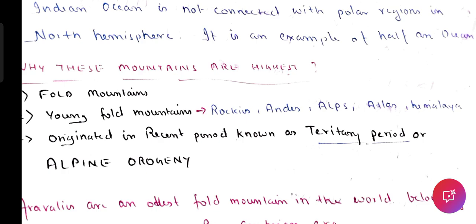Now you should ask me why they are highest. They are highest because of two reasons. The first reason is they are fold mountains. So fold mountains तो highest है तो क्या फर्क पड़ता है? Now what do you understand by fold? They are formed due to the folding of the earth. क्या fold हुआ है earth के ऊपर? Earth का surface fold हुआ है.